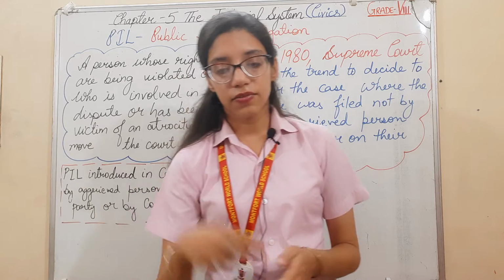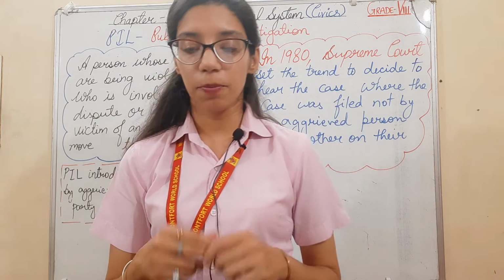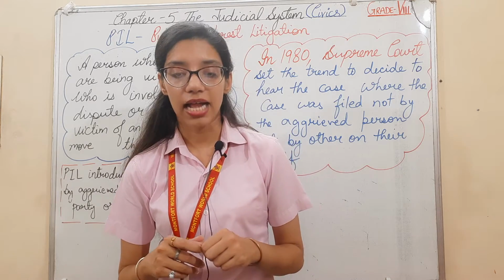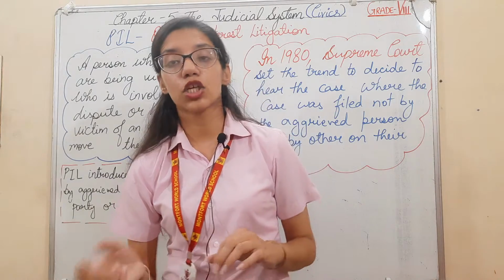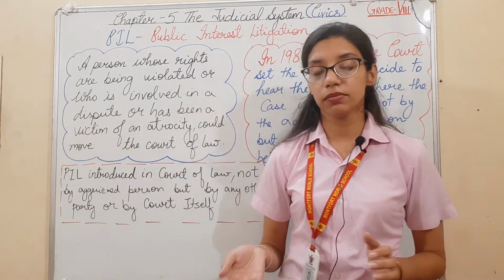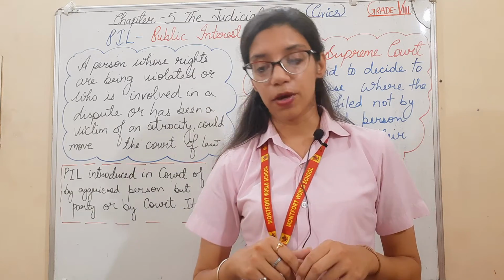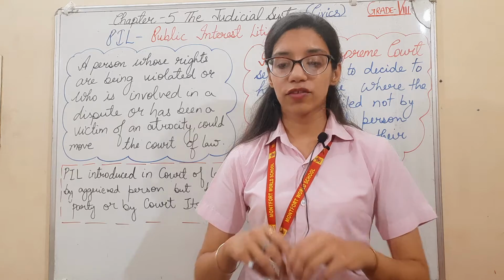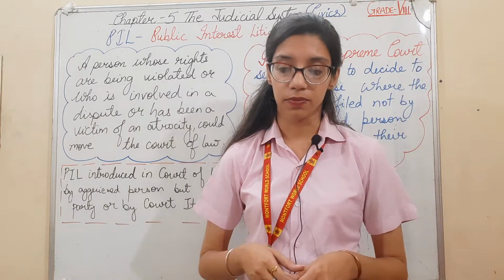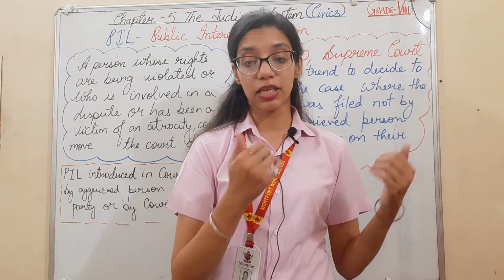So regarding judicial activism, there are two popular cases I am talking about. In 1979, a newspaper published a report on undertrials in Bihar jails. An undertrial means a person whose case is still going on in the court of law. The report was about undertrials who had spent many years in prison, much longer than the punishment for their offense.